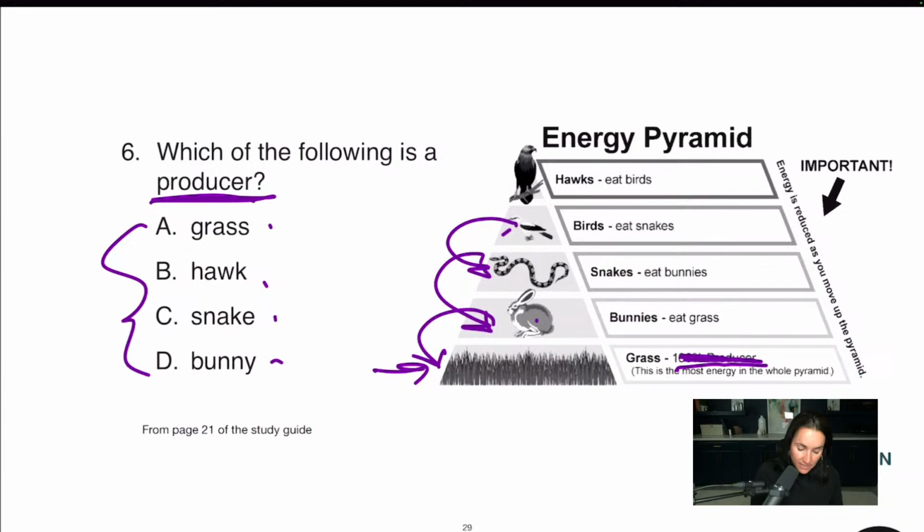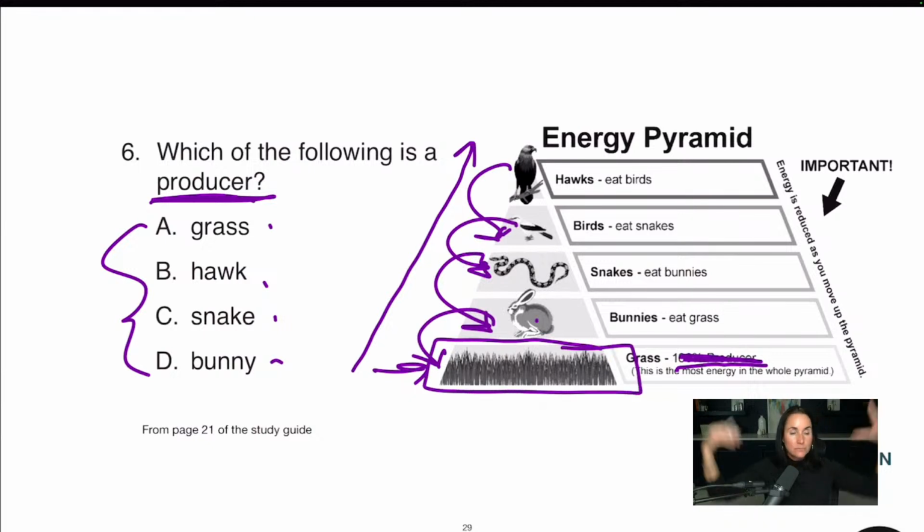Then this bird eats the snake and it gets some energy, but not all the energy. And then the hawk eats this bird, right? Thing to remember, as you move up the energy pyramid, energy is lost. It's reduced. Most of the energy is here in the grasses. Why? Well, the sun beats down on the grass and the water falls from the sky. The grass uses H2O, the sun, and carbon dioxide to make carbohydrates or sugar.